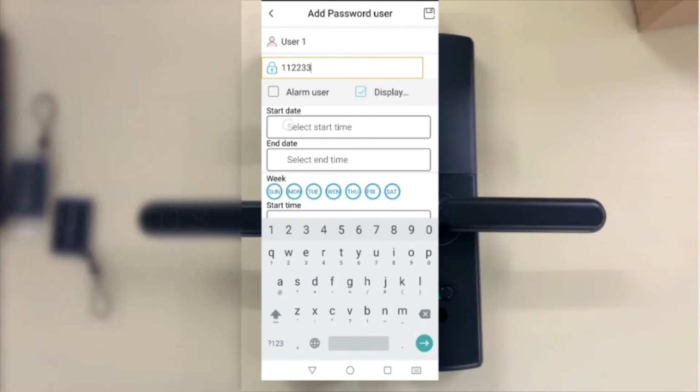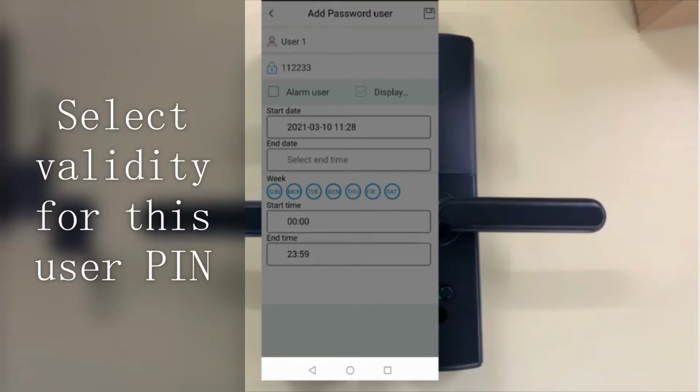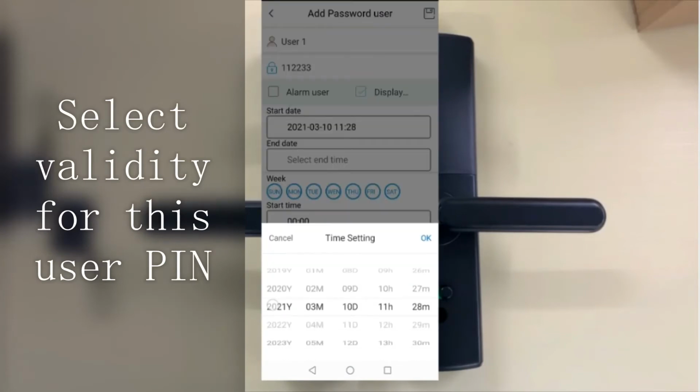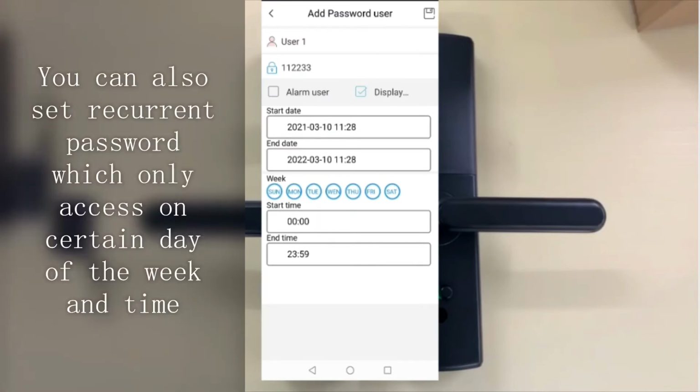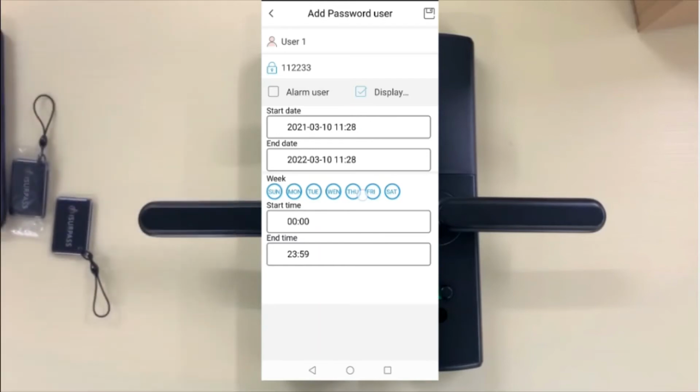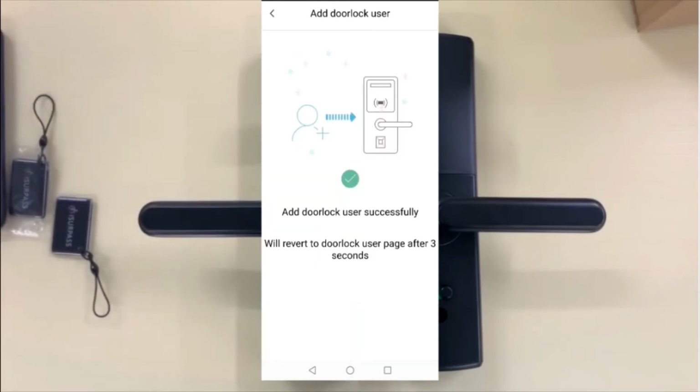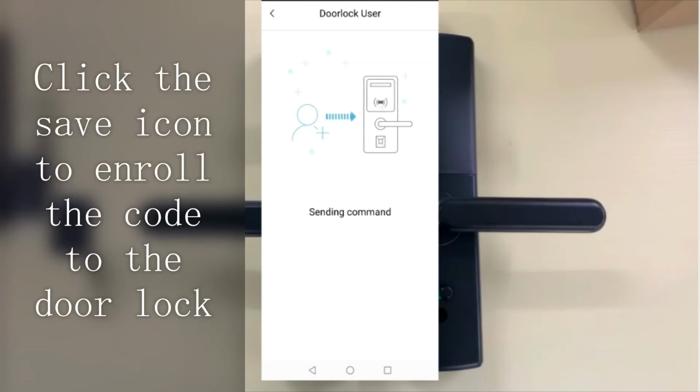Select validity for this user PIN. You can also set a recurrent password which only allows access on certain days of the week and times. Click the save icon to enroll the code to the door lock.